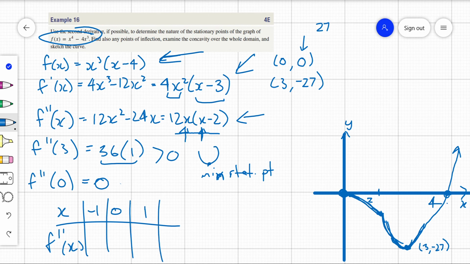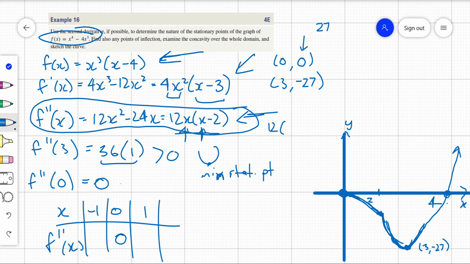If I had to set it out, really you can just do it in your mind, of course. So we know it's 0 at 0. This is f'', remember what you're looking at. If I look at x equals 1, we'll get 12 times negative 1, because 1 minus 2 is negative 1. So we get negative 12. I'm actually going to put the number in there. When I sub in negative 1, that's going to be a negative 12 and a negative 3, so that's a positive 36. So you can see it's got a happy concavity, so it does change from happy to sad, therefore it is a point of inflection, because there is a change in concavity.